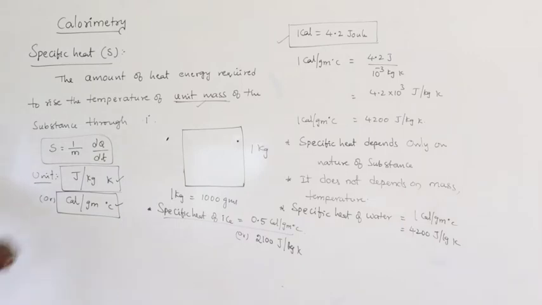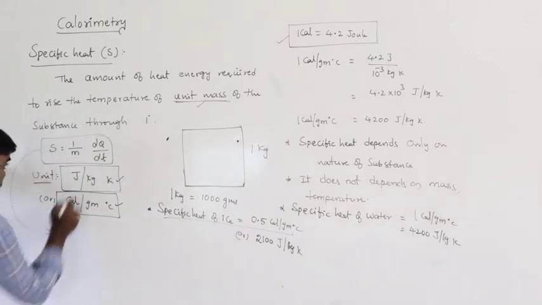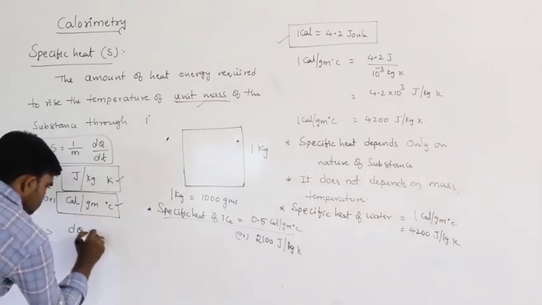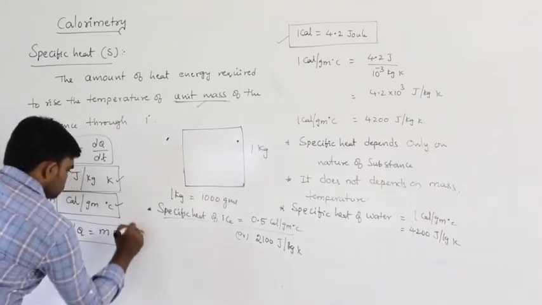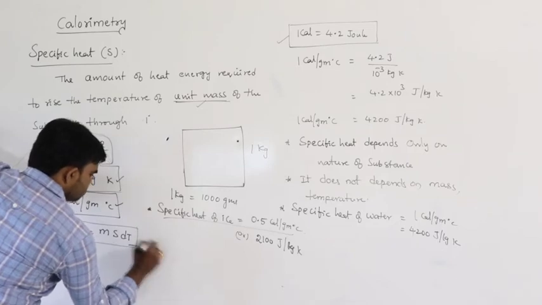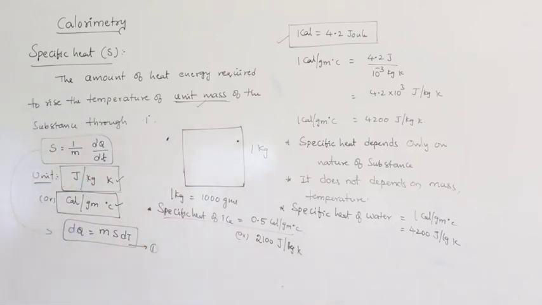So from this we can write dq as m s dt. This is one equation: dq equals m s dt. So this is about specific heat.